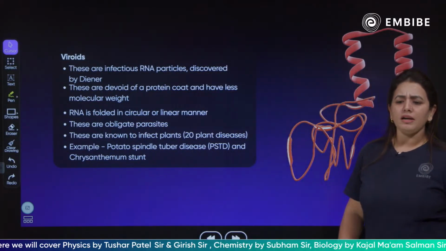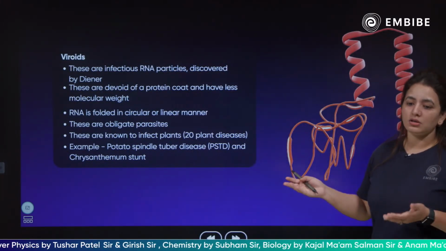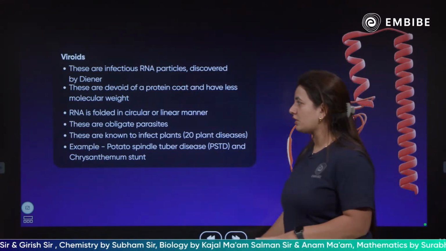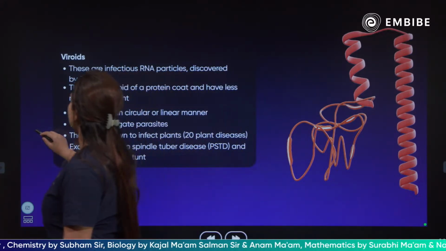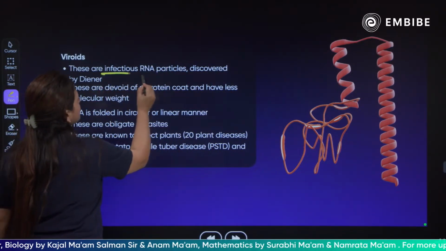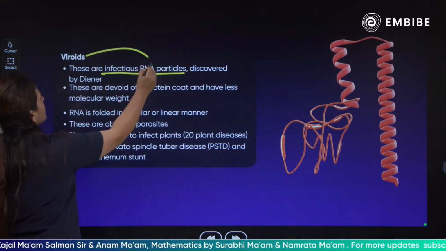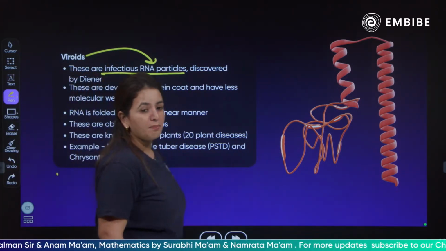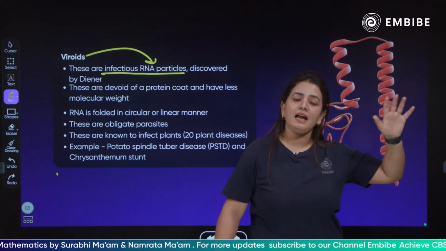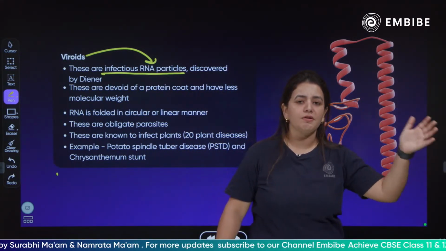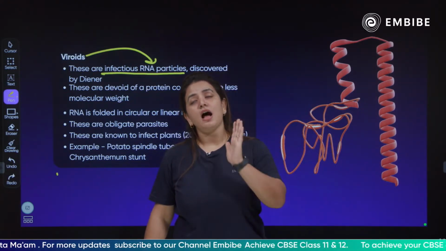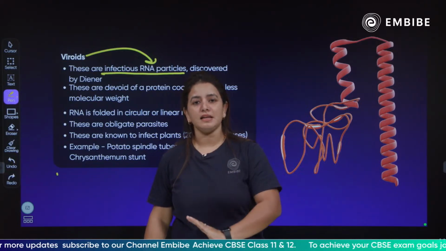Done with the viruses, let's see the next concept, which is today's concept: the viroids. So what are viroids? Viruses were not enough to cause infection, now we have viroids also. Children, these are also infectious RNA particles. The viroids have only RNA as a genetic material, whereas viruses have both DNA and RNA as genetic material.